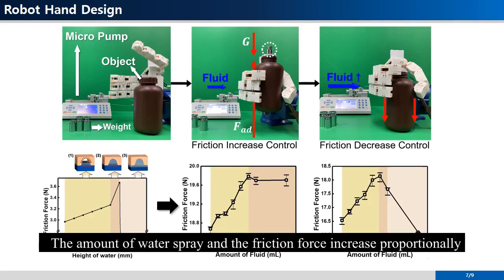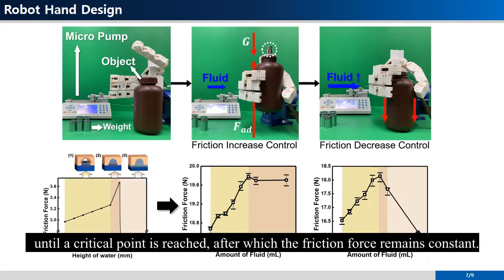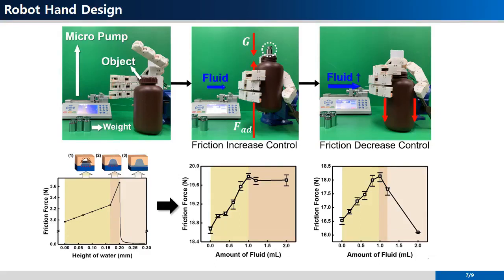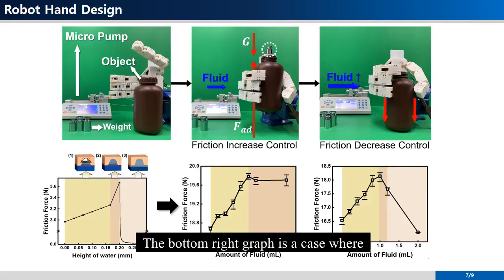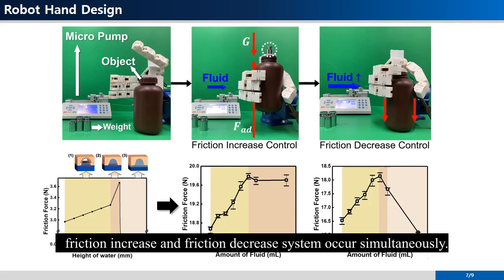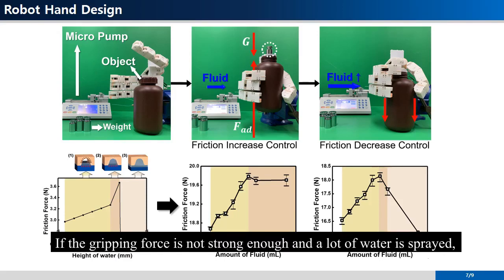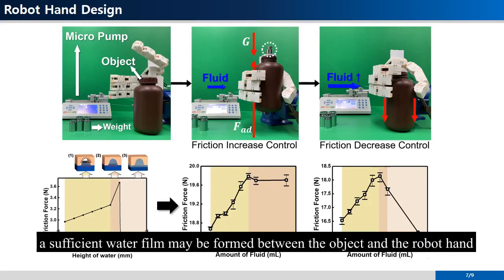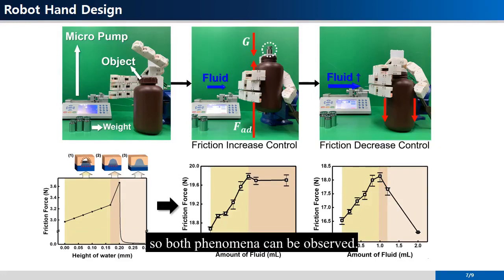The amount of water spray and the friction force increase proportionally until a critical point is reached, after which the friction force remains constant. The bottom right graph is a case where friction increase and friction decrease system occur simultaneously. If the grasping force is not strong enough and a lot of water is sprayed, a sufficient water film may be formed between the object and the robot hand, so both phenomena can be observed.